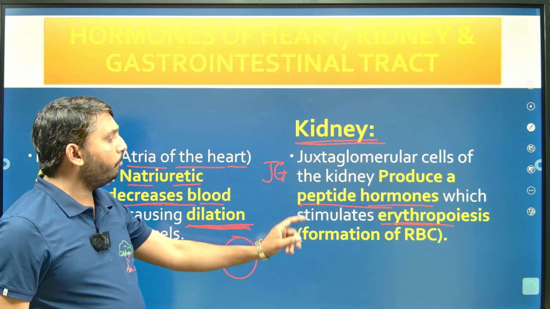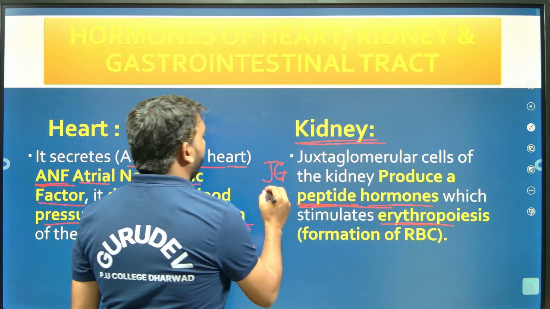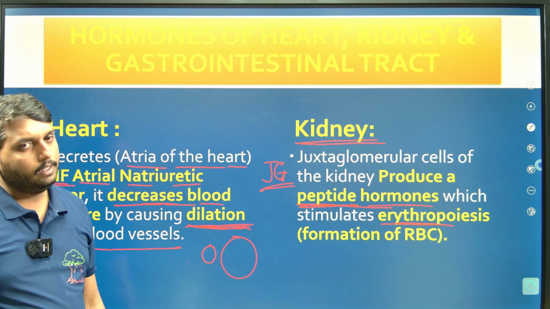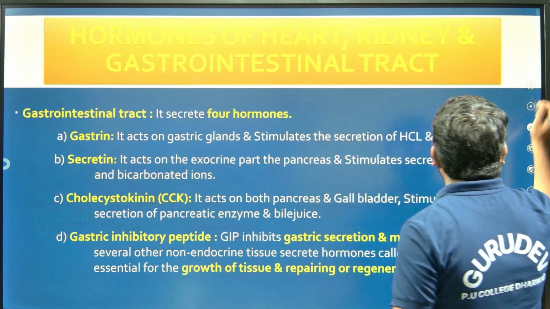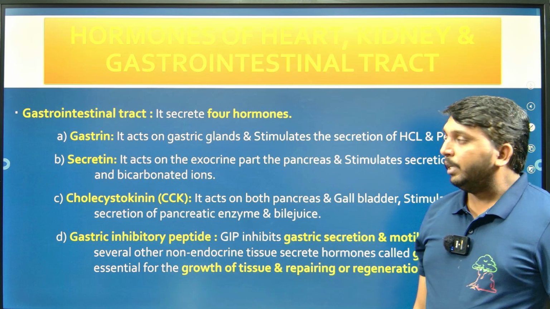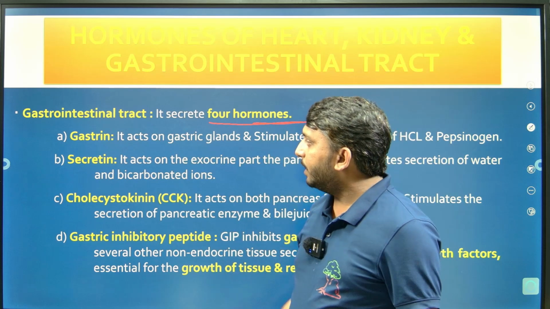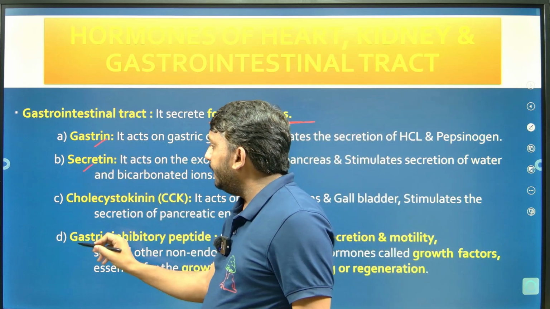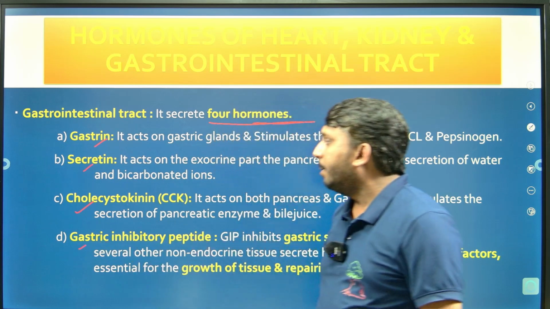So for RBC formation, what do we need? We need a peptide hormone. Where is this peptide hormone released from? JG cells. So heart and kidney, and one more non-endocrine part, that is the gastrointestinal tract, and this tract secretes four different hormones: gastrin, secretin, cholecystokinin, and gastric inhibitory peptide.